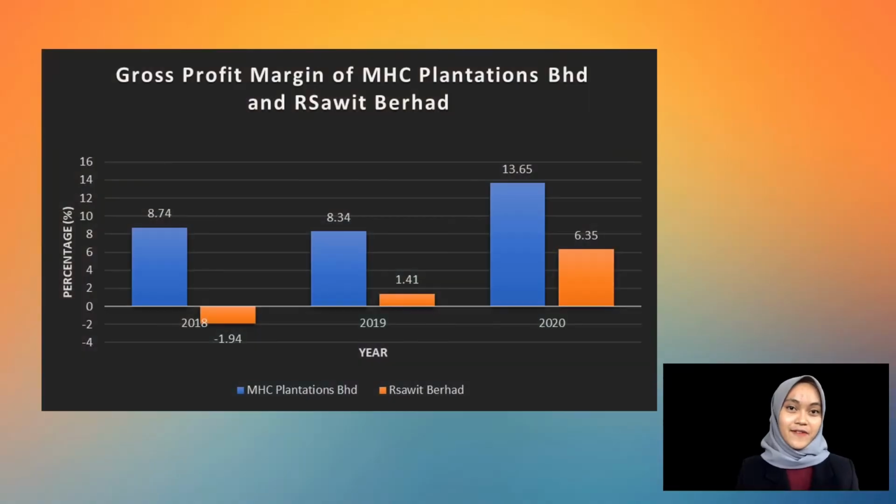Graph 7 shows the gross profit margin for both companies for these 3 years. In 2020, MHC Plantation had the largest gross profit margin at 13.65%, which means for every 100 in net sales, the company earned 13 ringgit 65 cents of gross profit. Compared to Rimbunan Sawit Berhad at 6.35%, it shows that for every 100 of net sales earned from selling items, the gross profit is 6 ringgit 35 cents. In conclusion, MHC Plantation is a well-managed company with a higher gross profit margin.